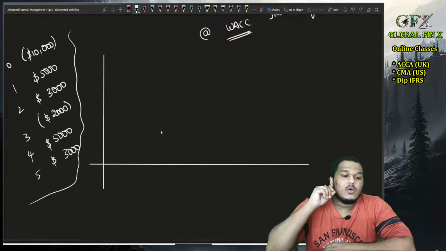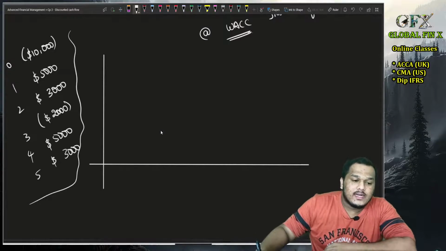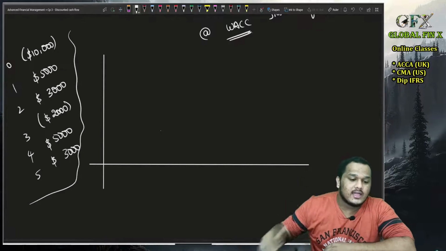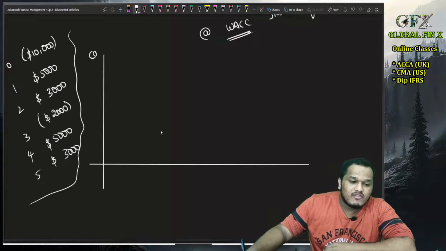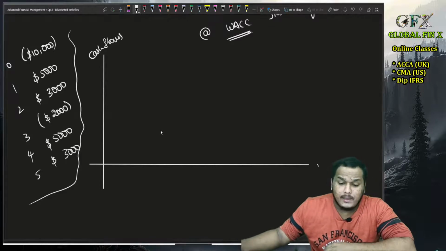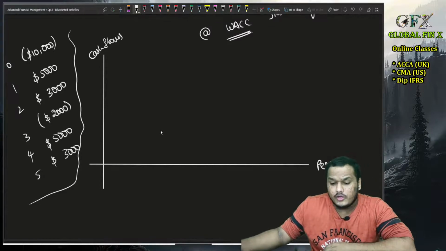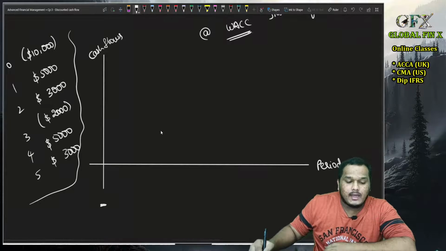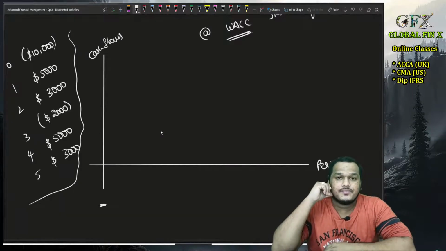So technically, there is a negative cash flow. If I start plotting it on a graph, and take cash flows on the y-axis and period or time on the x-axis, then technically the graph starts at a negative point, minus 10,000, isn't it?